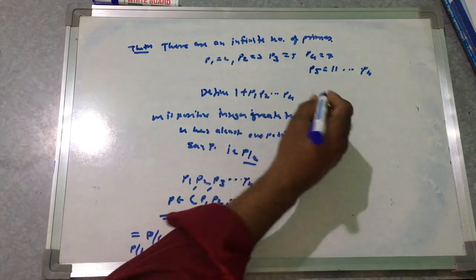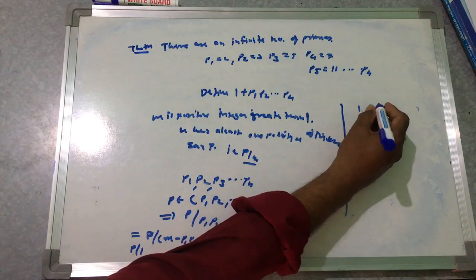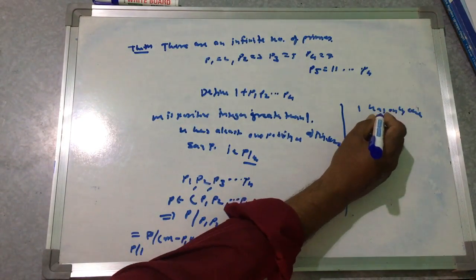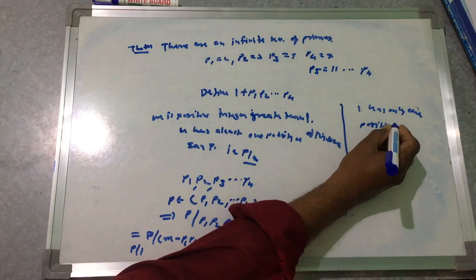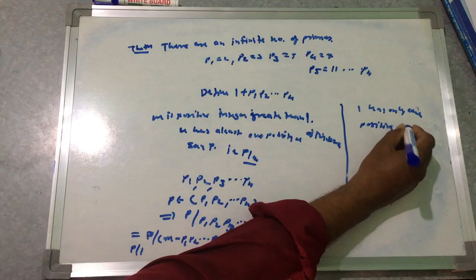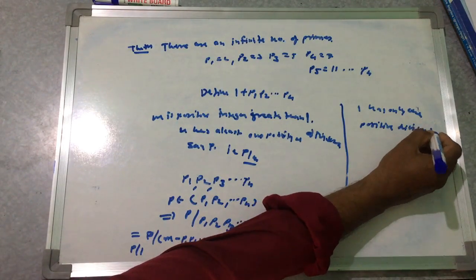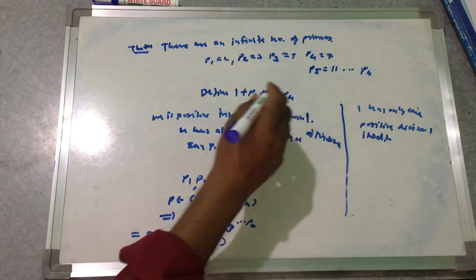But 1 has only one positive divisor, 1 itself.